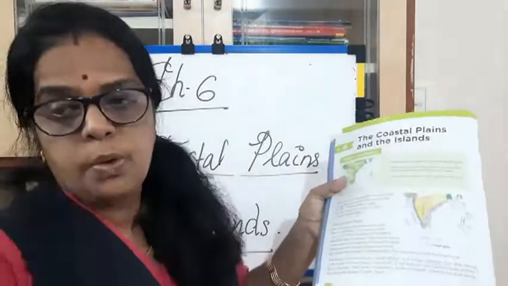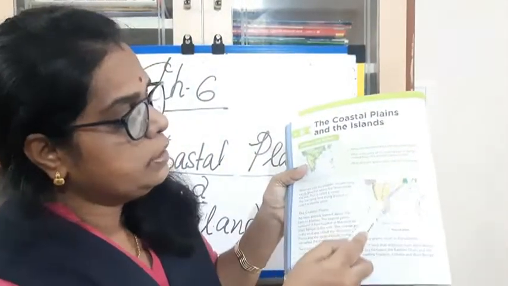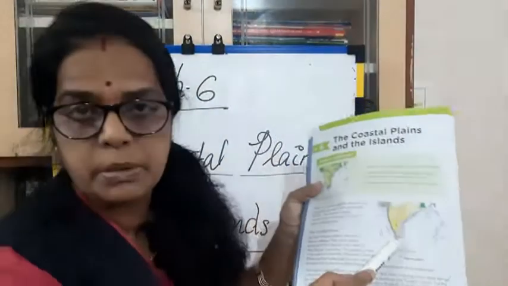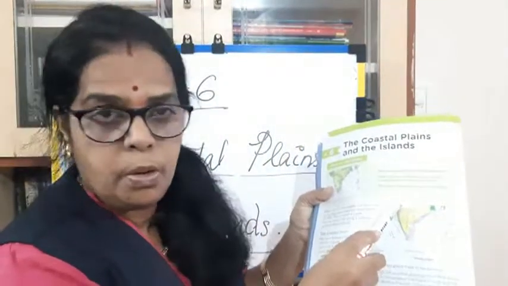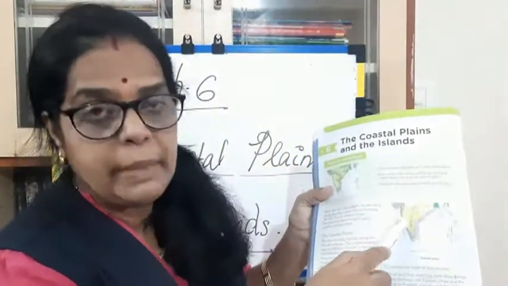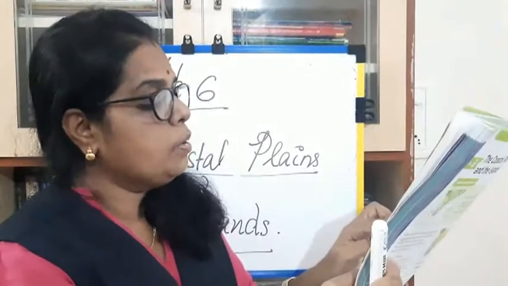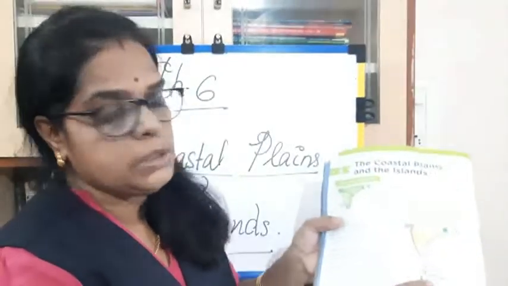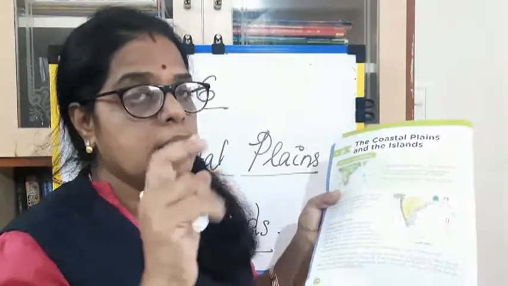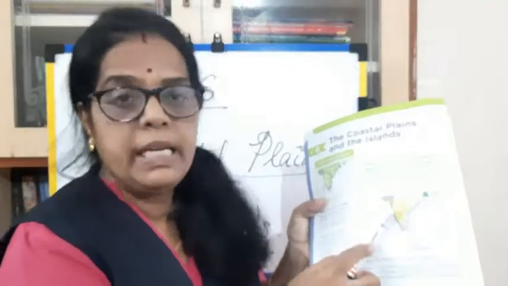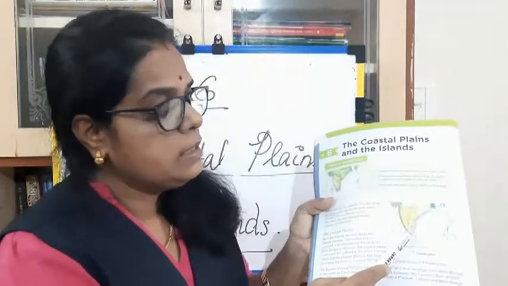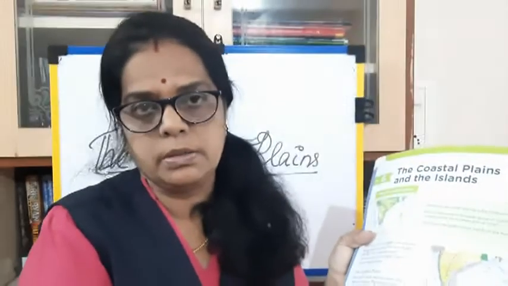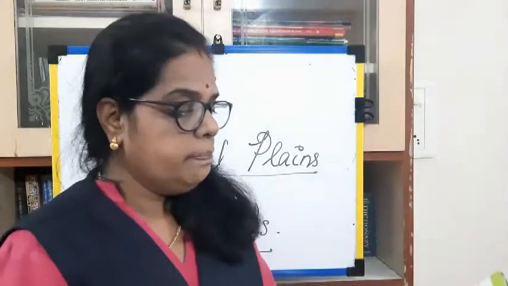The western coastal plains are divided into three: the Gujarat coast in the north, the Konkan coast in the middle, and the Malabar coast in the south. Clear? The eastern coast is divided into two, but the western coast is divided into three. Okay, see the next one.